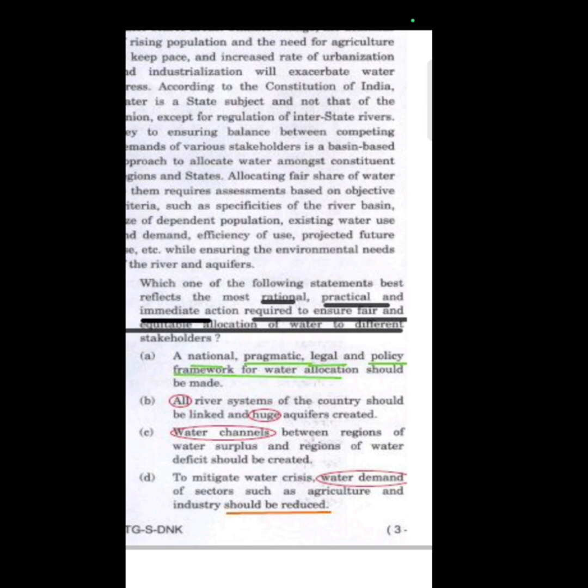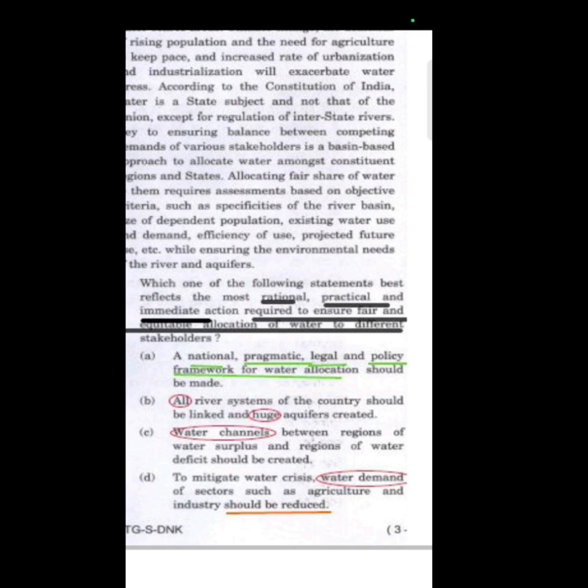Will it solve the problem of ensuring fair and equitable allocation of water to different stakeholders? Will all these different stakeholders be given a fair amount of water by just constructing water channels? Very difficult and very impractical to think about, right? So the only option we are left with is option A, which says a national, pragmatic, legal, and policy framework for water allocation should be made.